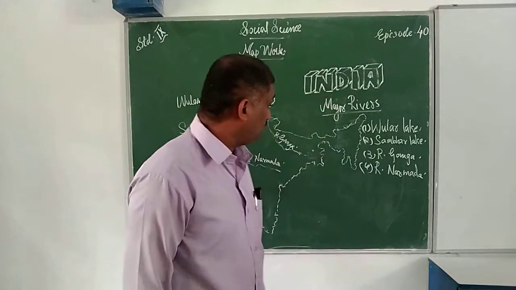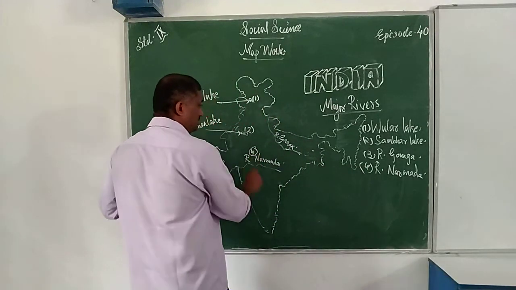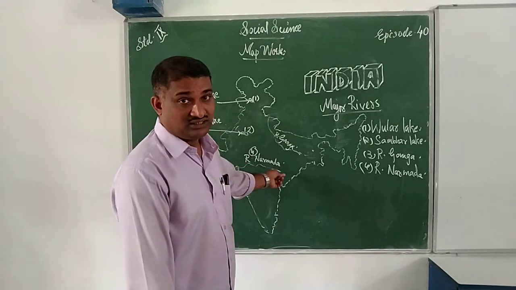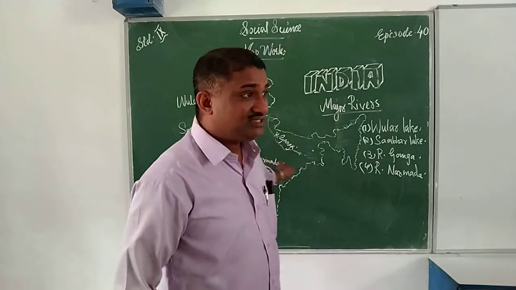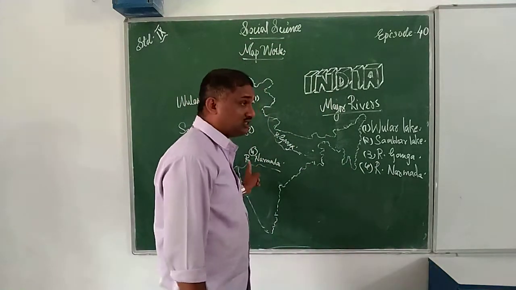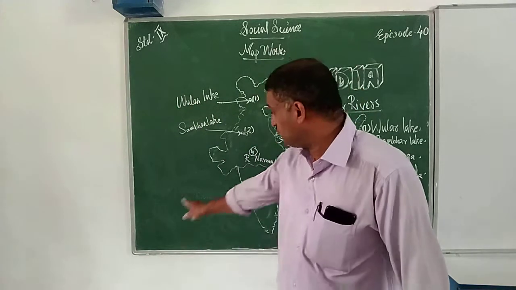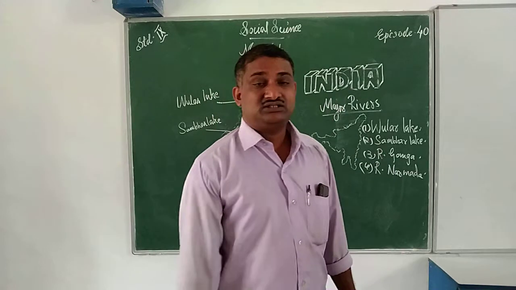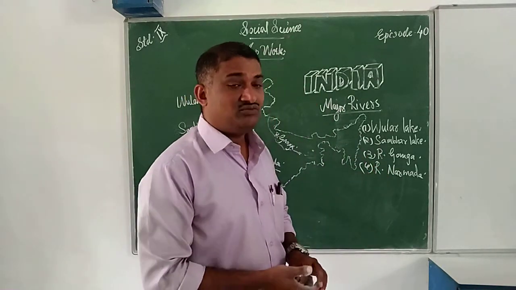Which is the fourth one? River Narmada. Where does it stand? It stands here. This river Narmada flows in this direction. Next, we want to know another important river that we want to locate.